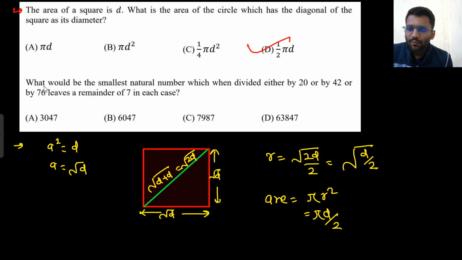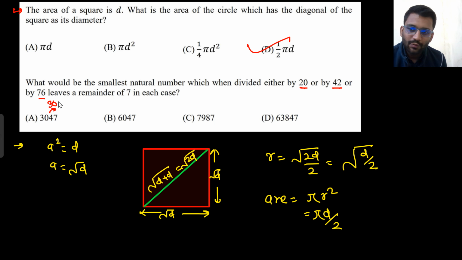Now, what would be the smallest natural number which when divided by either 20 or by 42 or by 76 leaves a remainder of 7 in each case? Now you will think that some concept of LCM, HCF will be used and you don't remember that concept. No problem. You have to divide by 20, 42 and 76 and the remainder should be 7. That is the scene, no? So just subtract 7 from each of the numbers.